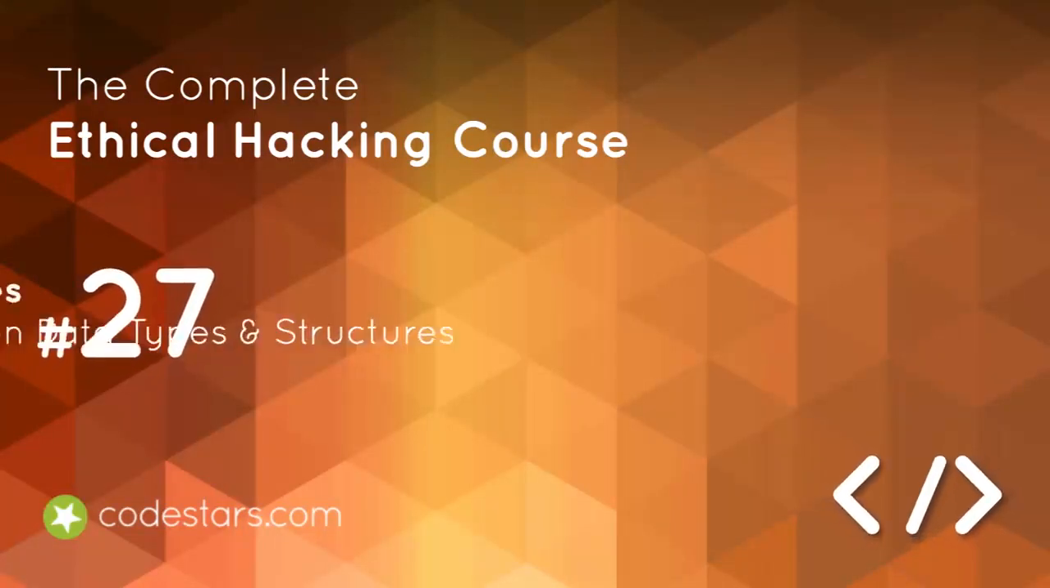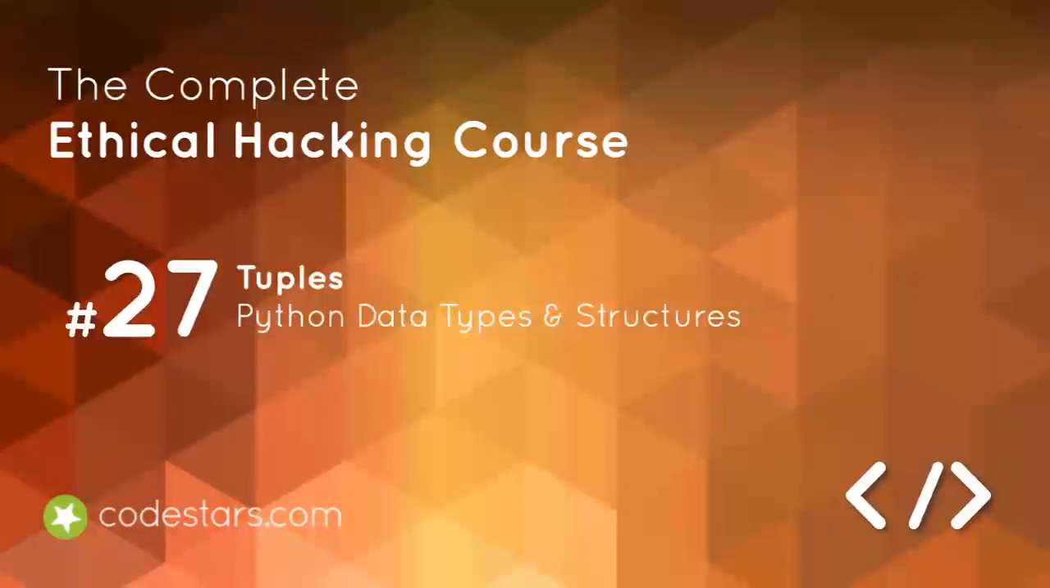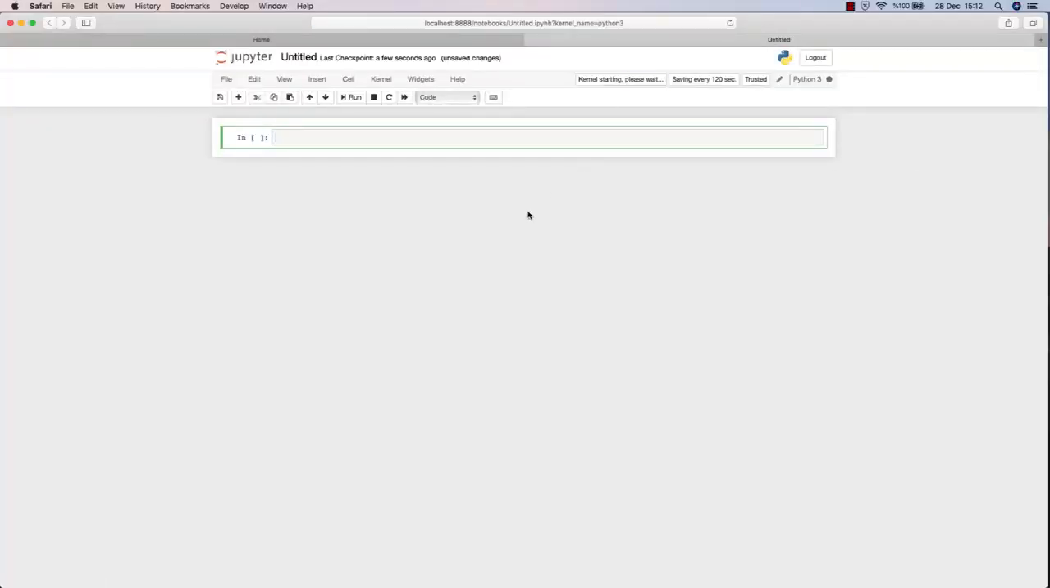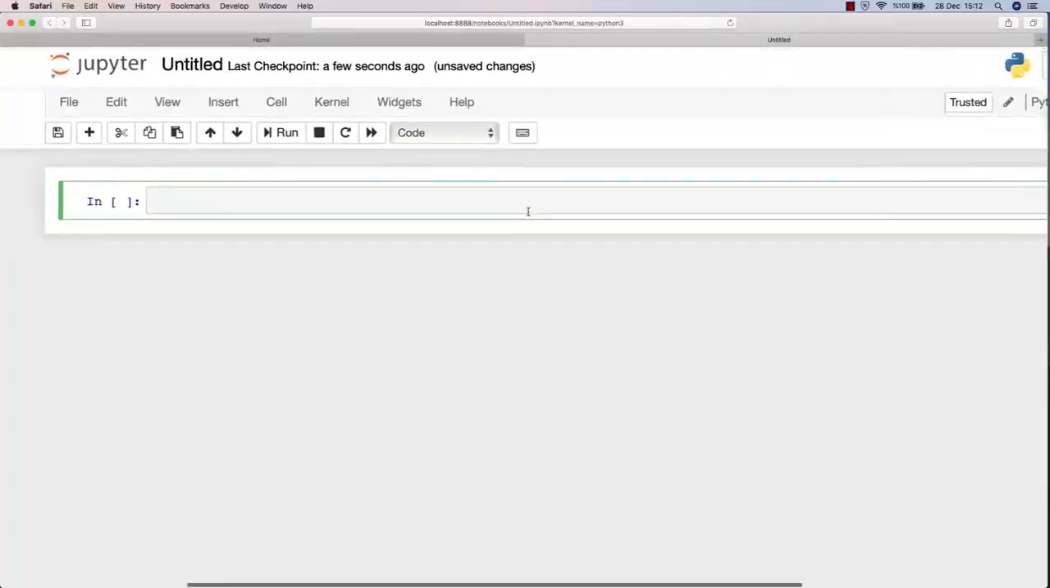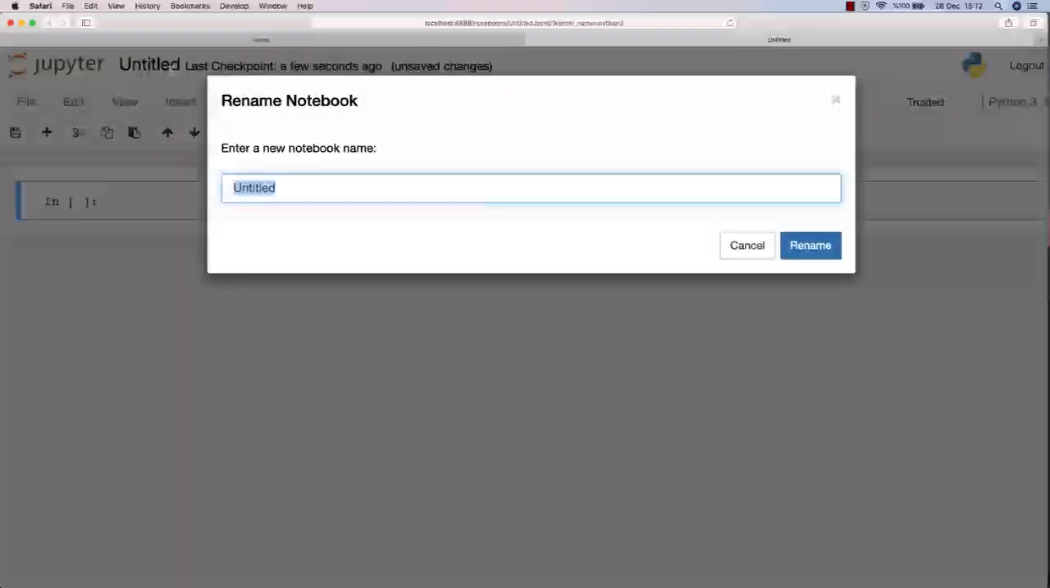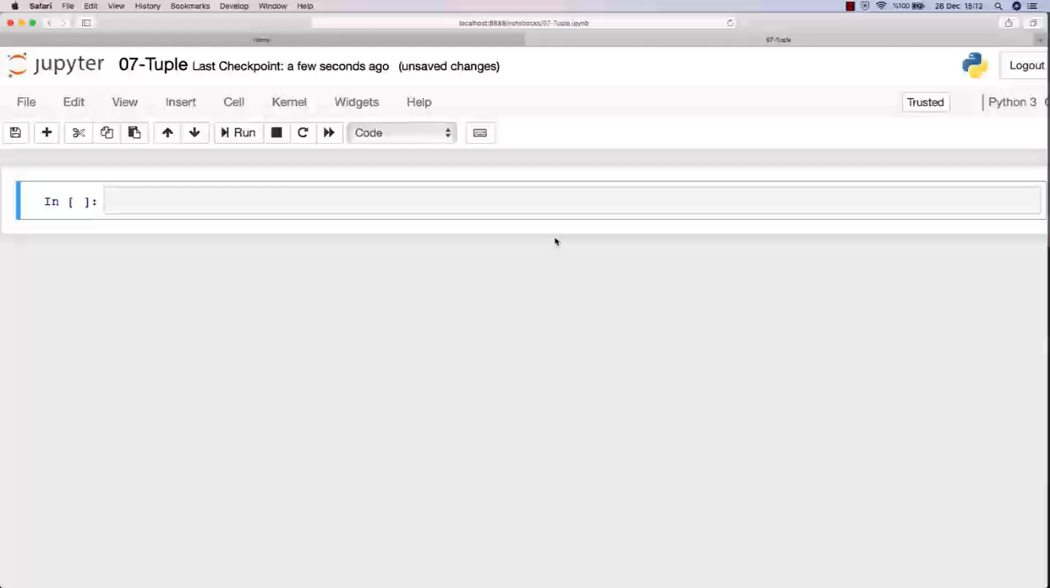Hi, within this lecture we're going to cover something called tuples. So I'm going to create a new Python notebook from here, and let me change the name to tuples. I've heard people pronouncing this as tuple or tuple, so you may choose whatever you want, okay? But I call it tuple. So what is a tuple?